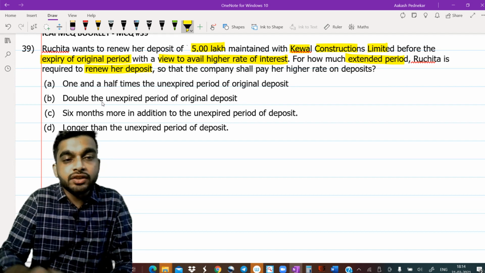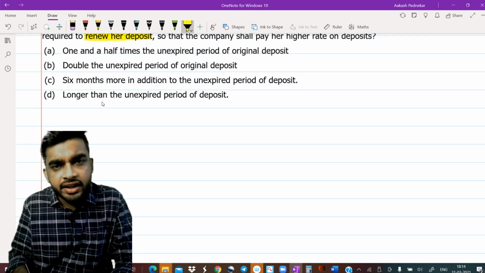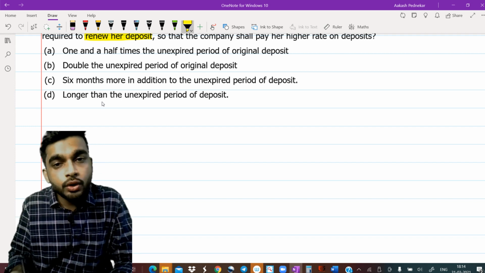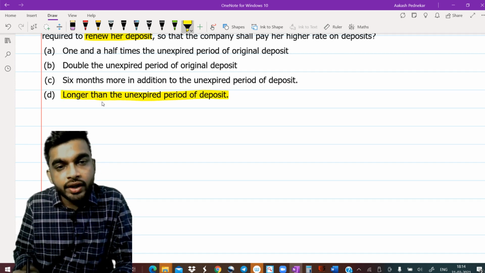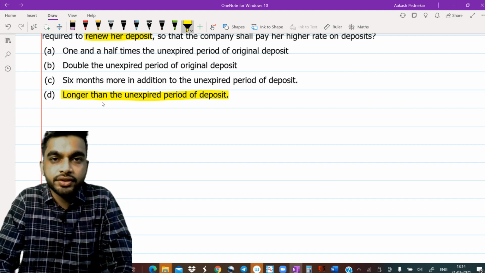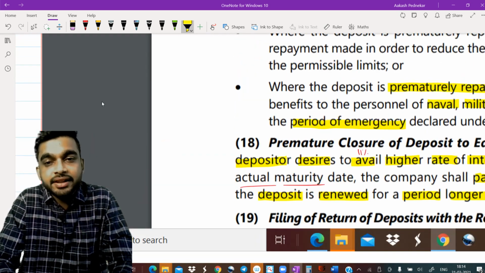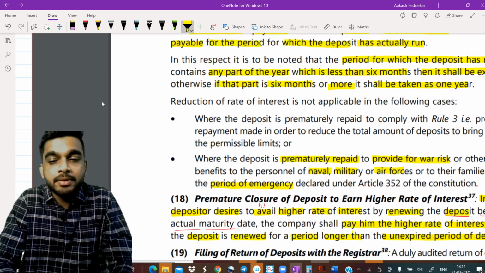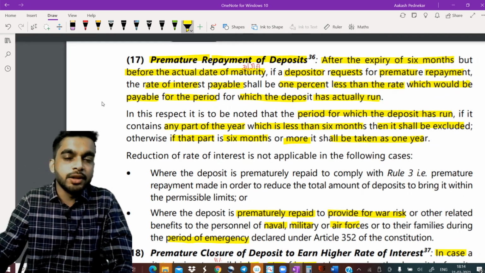So see, what are the various options? 1.5 times the unexpired period? No. Double the unexpired period? No. 6 months more than the unexpired period? No. The answer is going to be D, longer than the unexpired period of deposit. Got it? I hope that now both these concepts are crystal clear to you all. Okay, about premature closure of deposit and premature repayment of deposit, and they will not trouble you anymore.